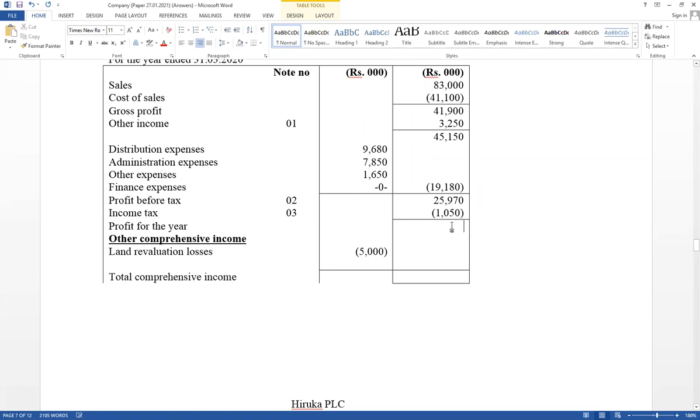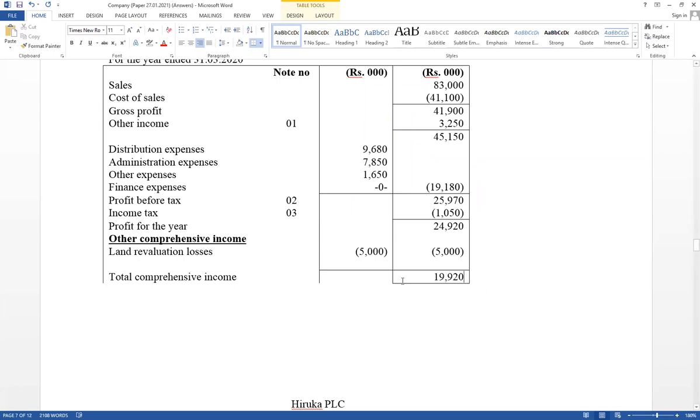Then deduct income tax. Profit for the year can be calculated. This one minus income tax. Therefore, profit for the year equal 24,920. And revaluation loss within brackets 5,000. Therefore, take the answer here. This is the total comprehensive income equal 19,920.